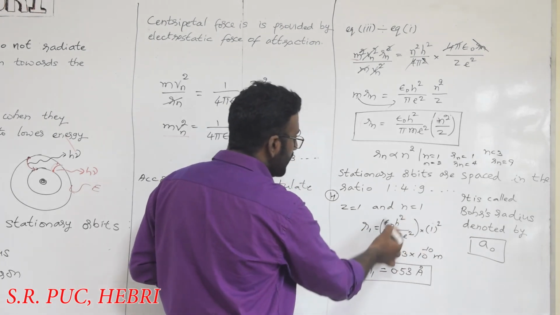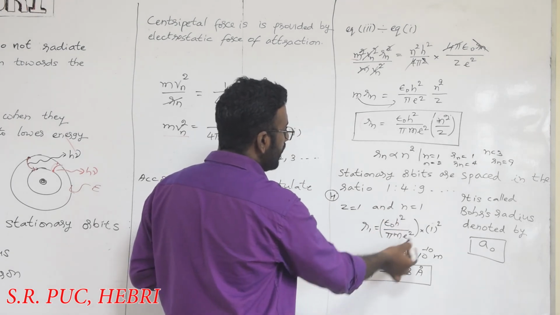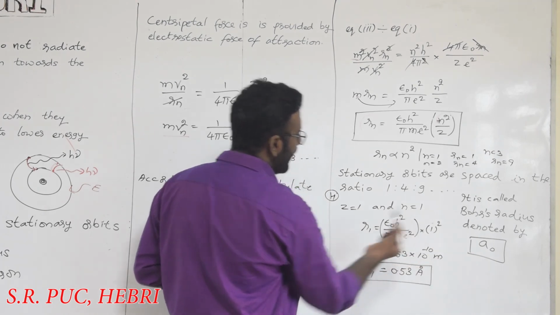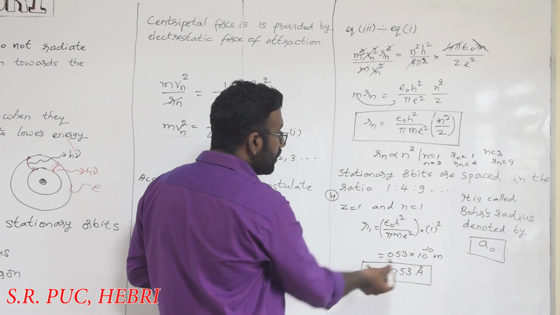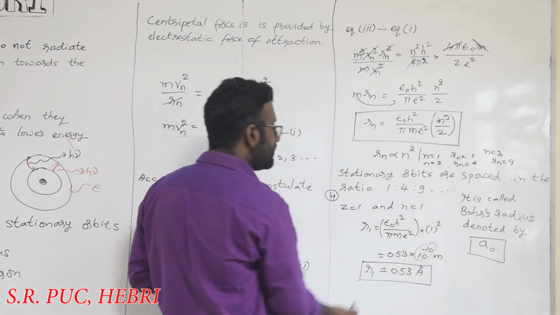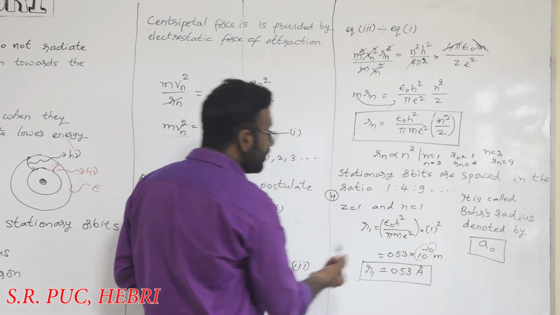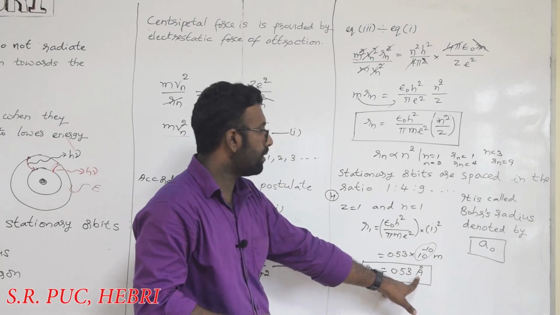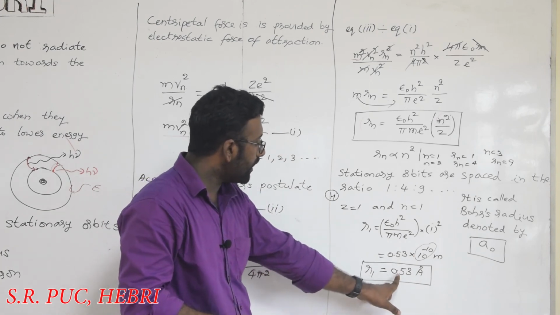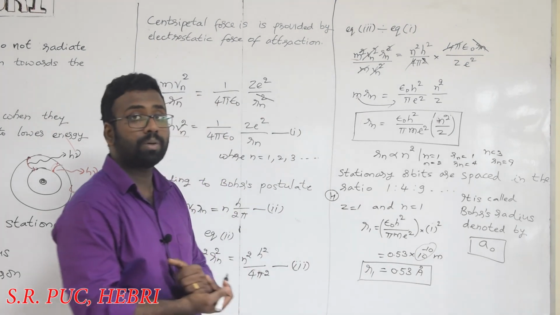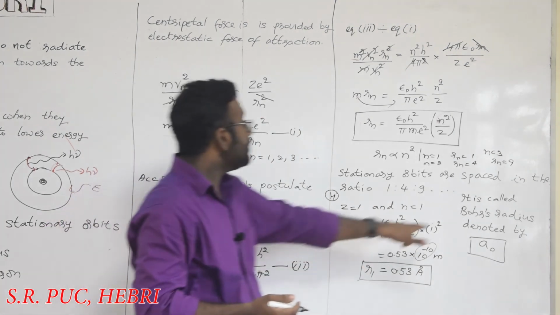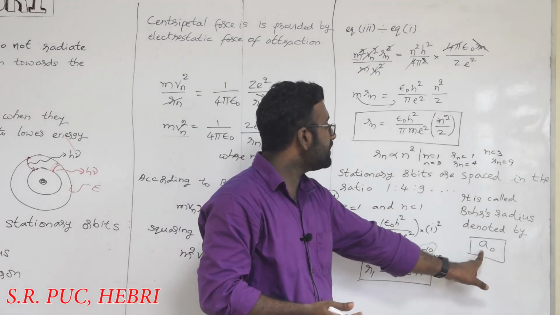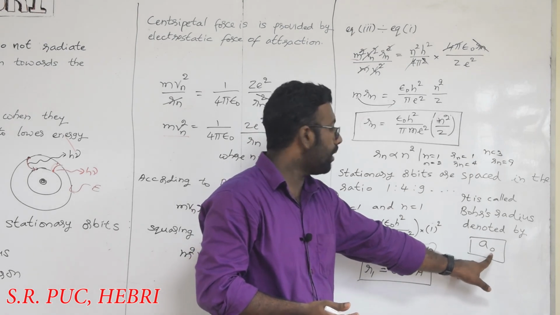After doing the calculation by substituting the values, what we get is 0.53 into 10 to the power minus 10 meter. This 10 to the power minus 10 meter we consider as Angstrom. So the radius of the first orbit of the hydrogen atom is 0.53 Angstrom. Look at the value, 0.53 Angstrom, in terms of 10 to the power minus 10. It is a very small value, right? This value is known as Bohr's radius and it is denoted by small letter a naught.